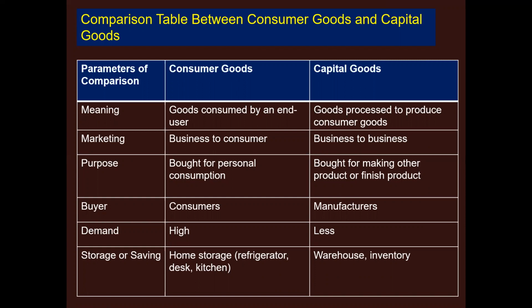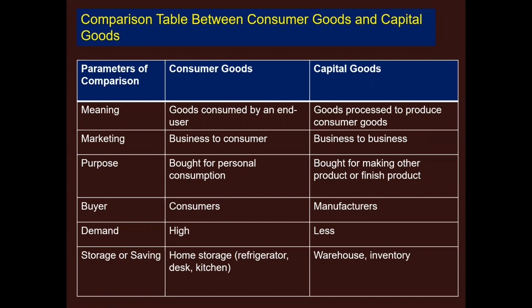Demand of consumer goods is high as compared to capital goods. The demand for capital goods is low. Storage: consumer goods can be stored in homes, like the refrigerator, desk, kitchen, whereas capital goods are stored in the warehouse or inventory. So these are some parameters on the basis of which consumer goods and capital goods are differentiated.